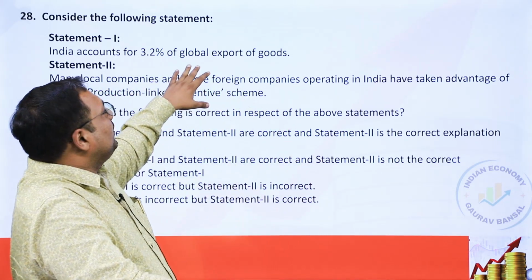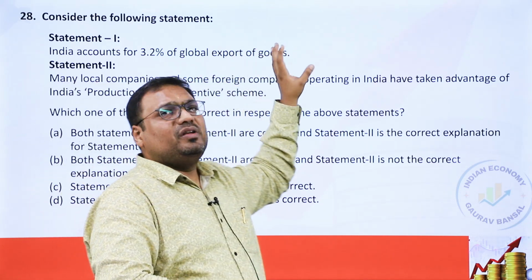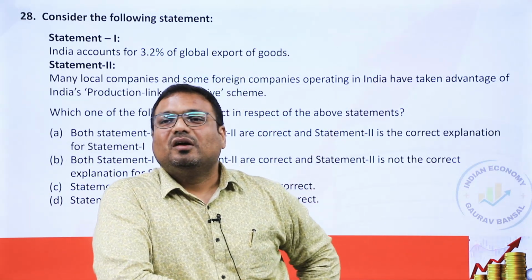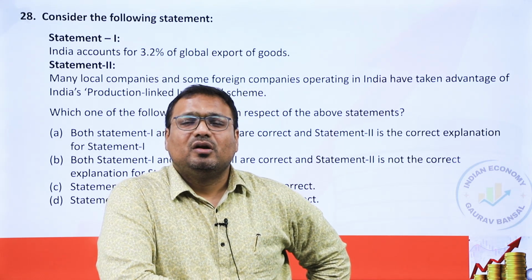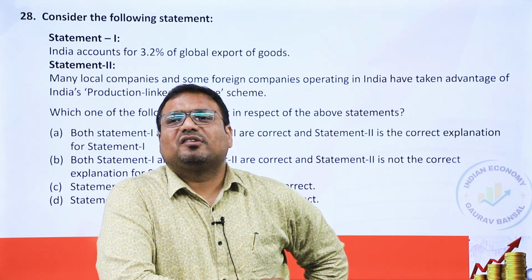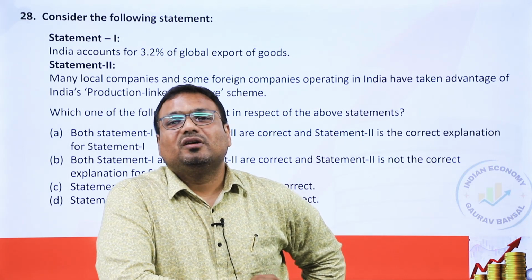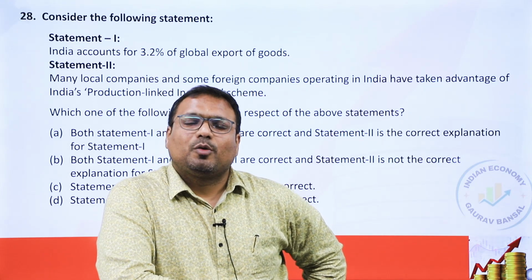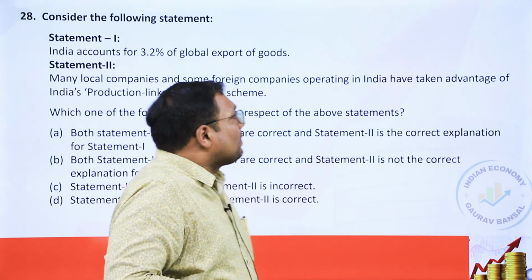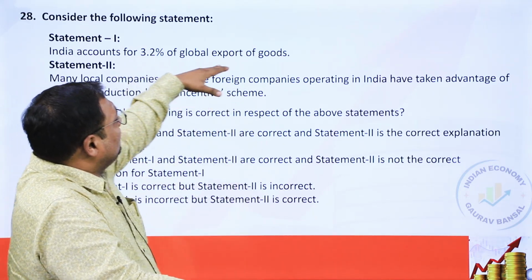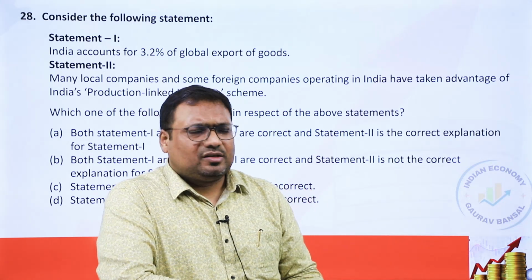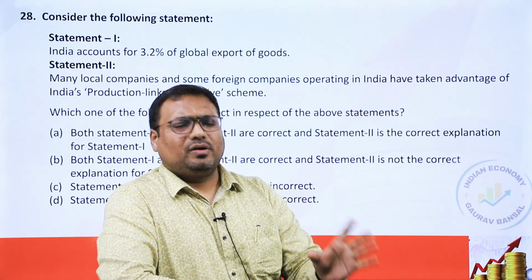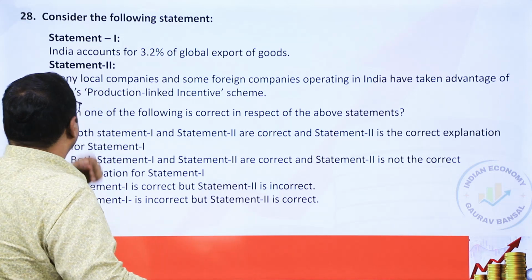So our share in global export of goods, meaning merchandise exports, is only about 1.8, 1.9%, whereas our share in global services export is about 4.2%, and the overall average is close to 3.1%. So 3.2%, okay, could be the updated number after the survey, and this could have been correct for both together, but not for goods. So this is incorrect.